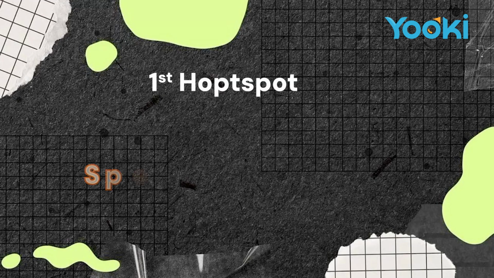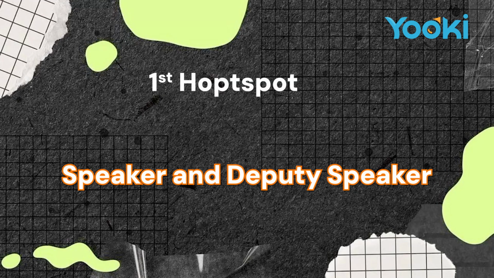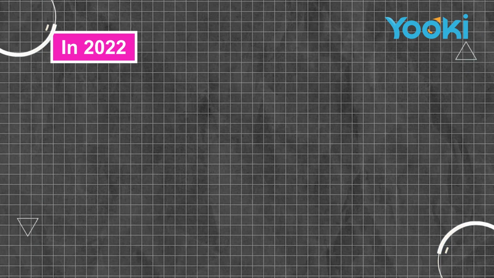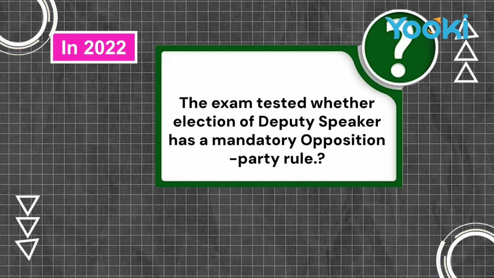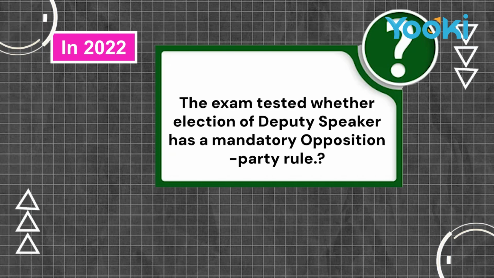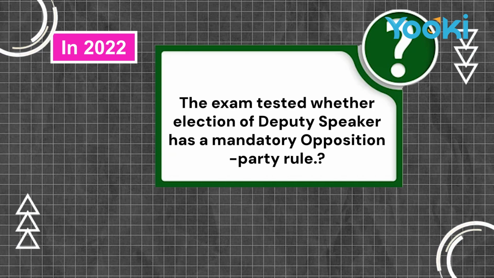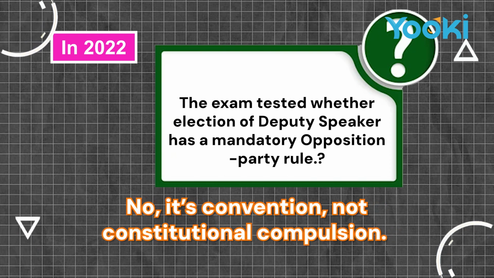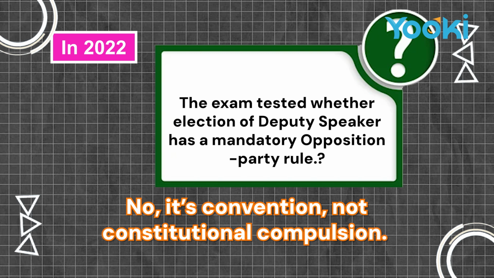First hotspot, Speaker and Deputy Speaker. UPSC keeps checking rules about their election, tenure, and powers. In 2022, the exam tested whether election of Deputy Speaker from the opposition party is a mandatory rule. The answer, of course, no. It's a convention, not a constitutional compulsion.